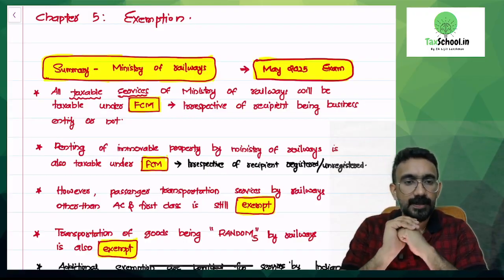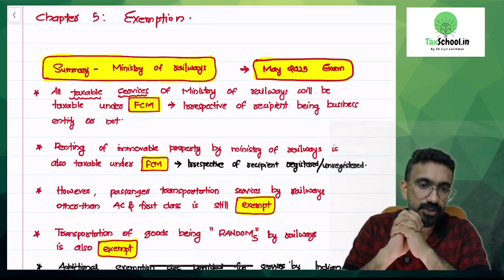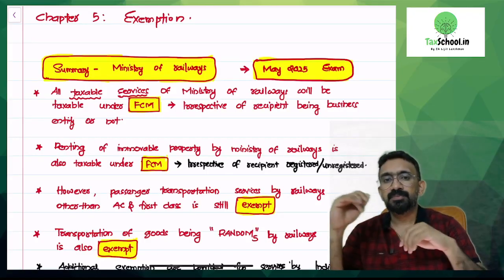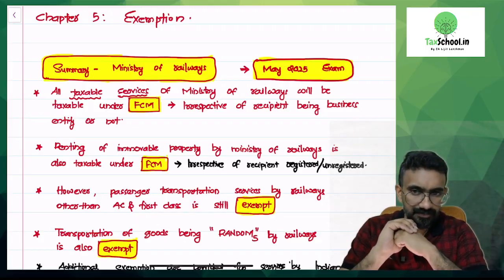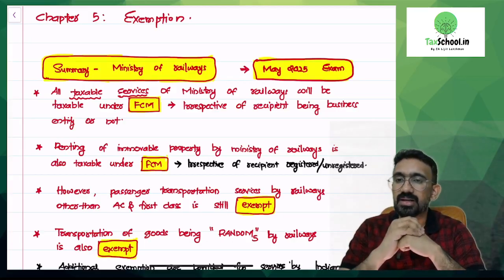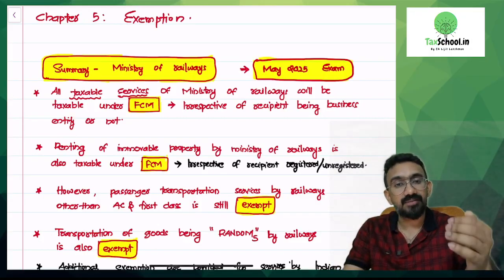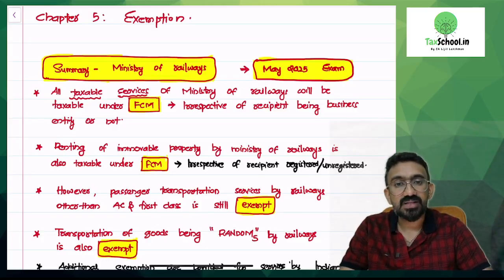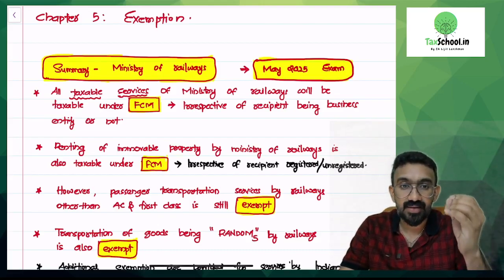Now let's move to another chapter and the amendments applicable for the May exam from that chapter, which is exemption. I've picked up the important one that would be tested in your examination. The first one is the changes on Ministry of Railways. From last year onwards, Ministry of Railways is entirely moved into the FCM regime, which means that whenever Indian Railway provides services, if at all it is taxable, it is going to be taxable under forward charge, including Indian Railway renting immobile property.